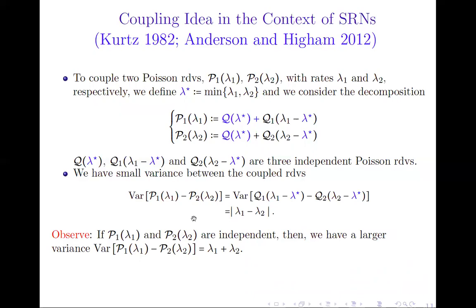And one can show that if one computes the variance of the difference between these two Poisson random variables, we will obtain that it is equal to the absolute value of the difference between the two rates, which is much smaller than the case when P1 and P2 are independent, and in that case, the variance is equal to the sum of the rates.